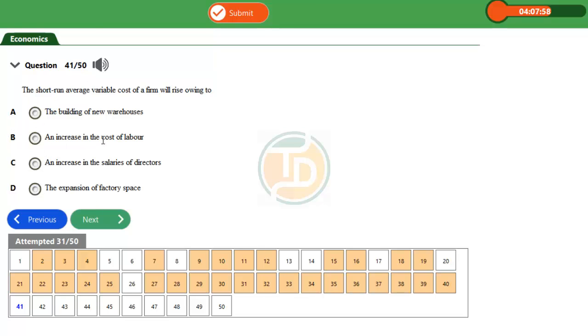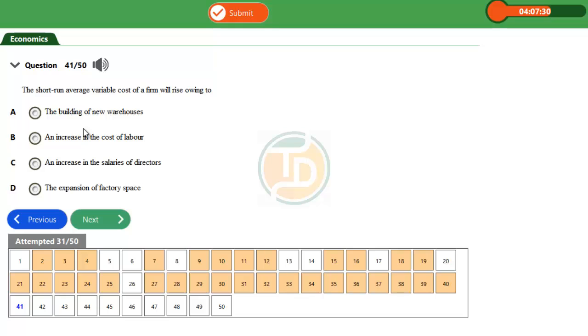Option A, building of new warehouses, means that you have to build a warehouse. And when a firm builds a new warehouse, it means that the productive capacity of the firm is increasing, which means the firm does not have fixed inputs anymore.